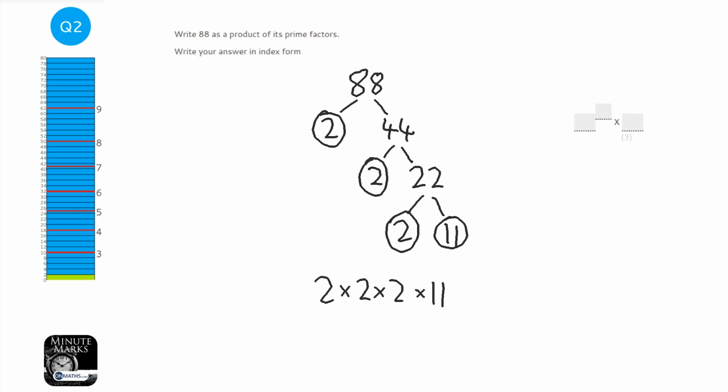Now if you're also asked to write it in index form, that means instead of 2 times 2 times 2, we're going to write 2 to the power of 3 times 11. Now don't work that out because that will give you 88. So 2 cubed times 11 is 88.